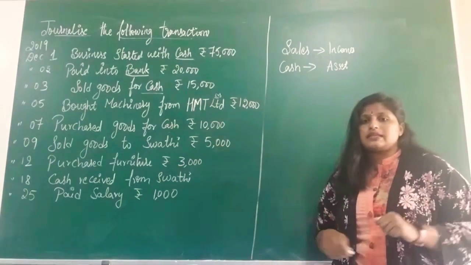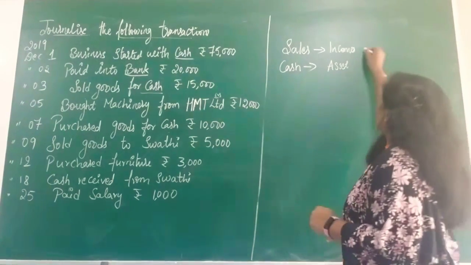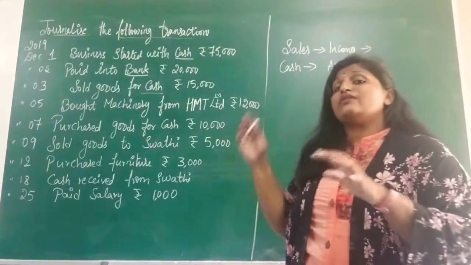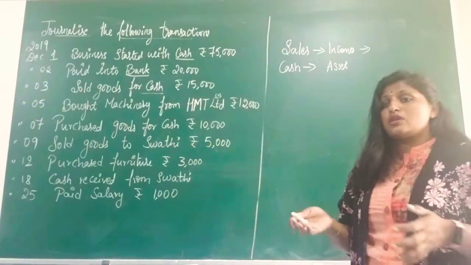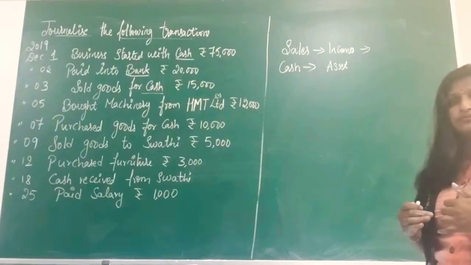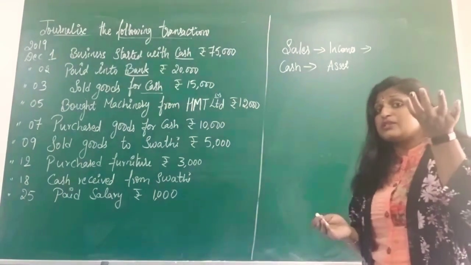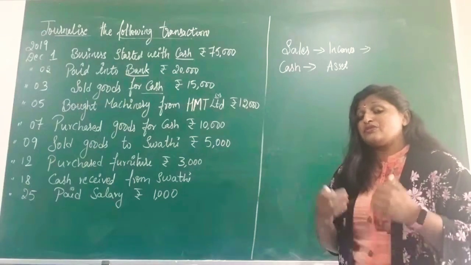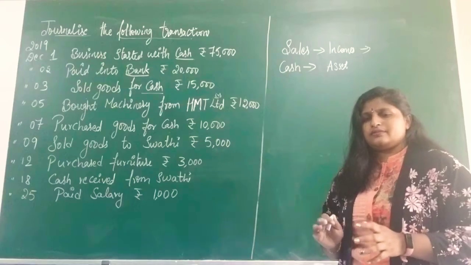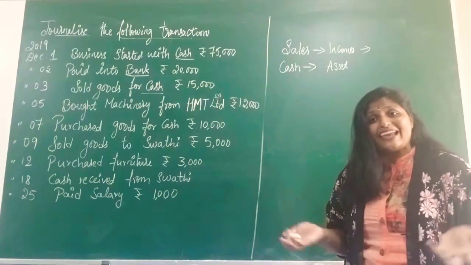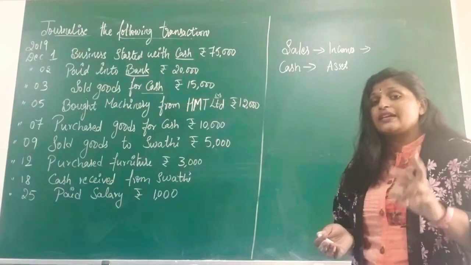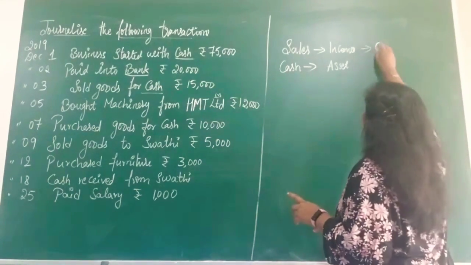Cash belongs to asset. Now apply the rule of incomes. So here when you sell the goods, your sales of goods is an income. Is it right? So is your income increasing or decreasing when you sell the goods? Just think. Obviously our income will increase. So increase in the income